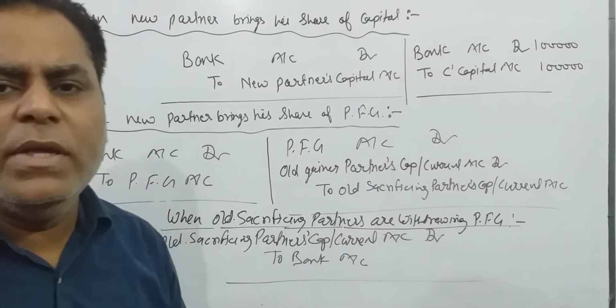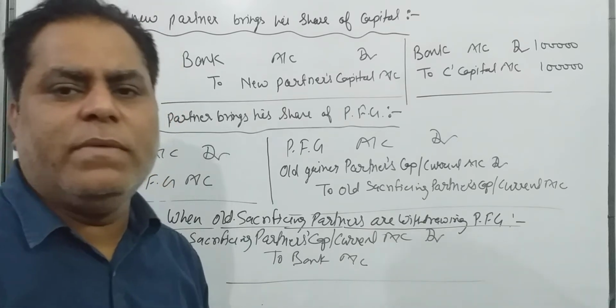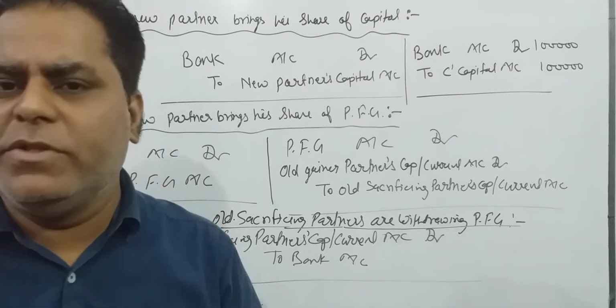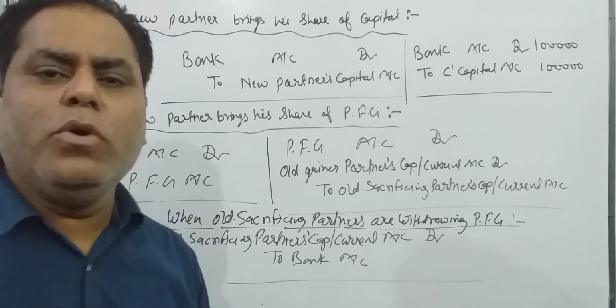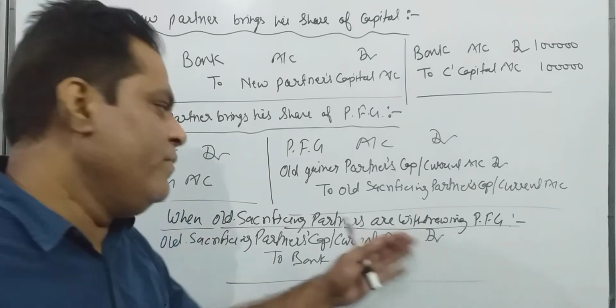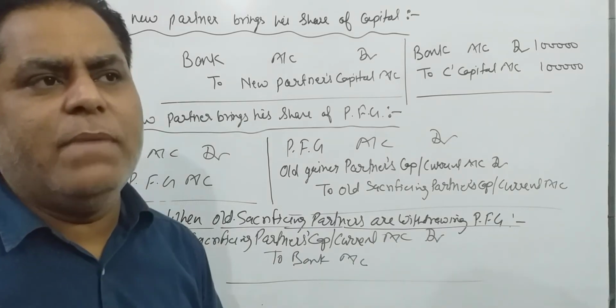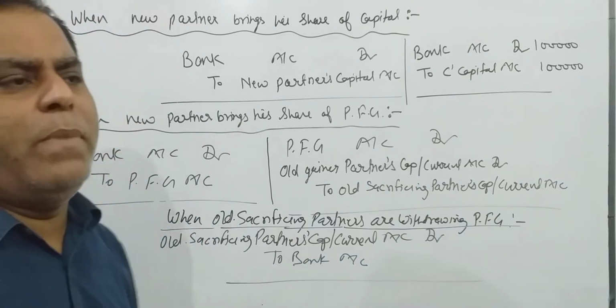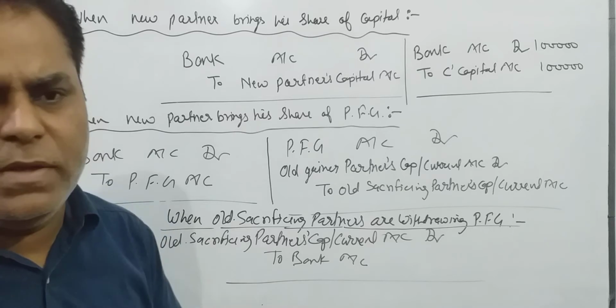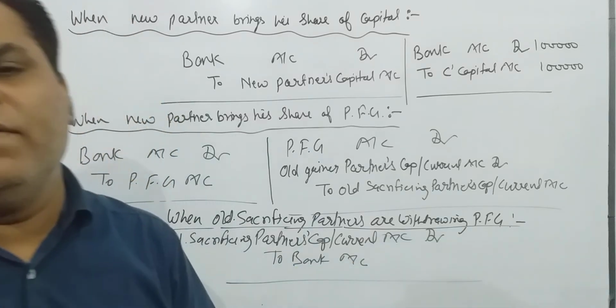Listen again carefully. If the question instructs that the entire amount of goodwill is withdrawn, or no information is given, then withdraw the entire amount. But if the question says that only half is withdrawn by the old partners, then withdraw only half.